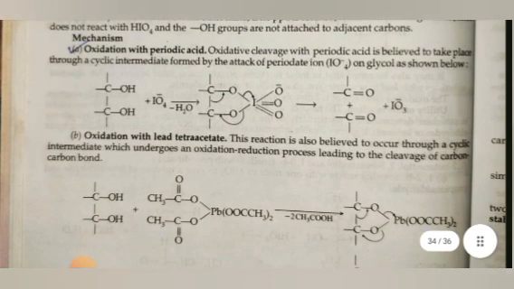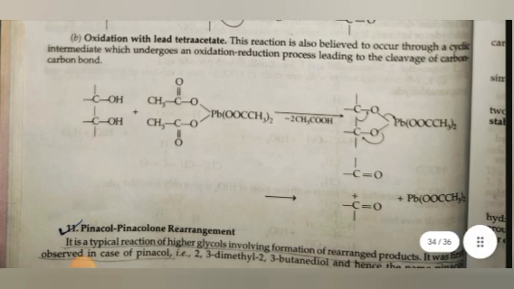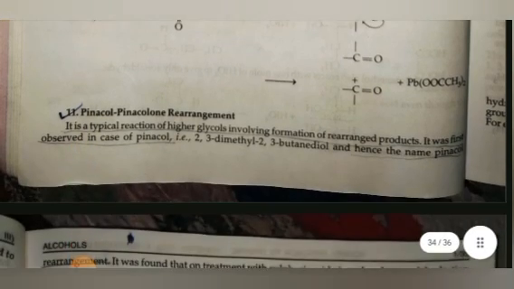Mechanism. First is oxidation with periodic acid. Oxidative cleavage with periodic acid is believed to take place through a cyclic intermediate formed by the attack of periodate ion on the glycol, as shown below. Second is oxidation with lead tetraacetate. This reaction is also believed to occur through a cyclic intermediate which undergoes an oxidation-reduction process leading to the cleavage of the carbon-carbon bond.